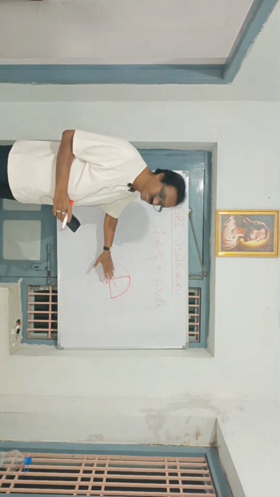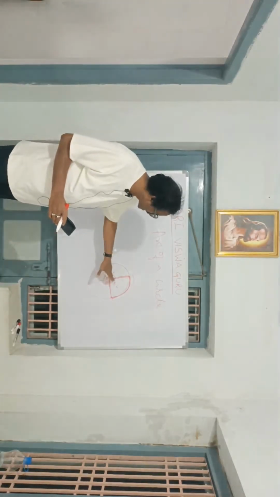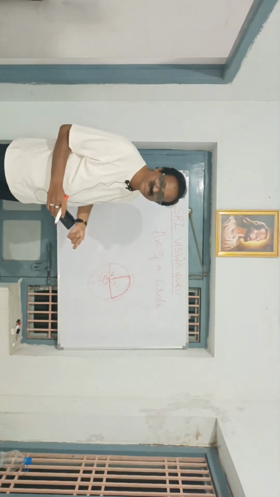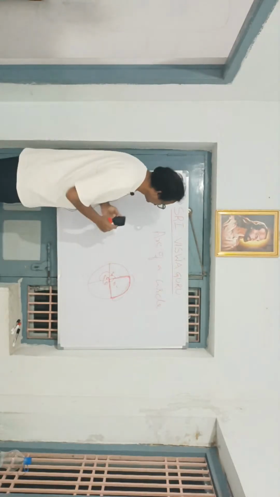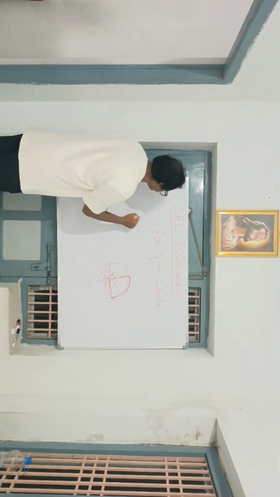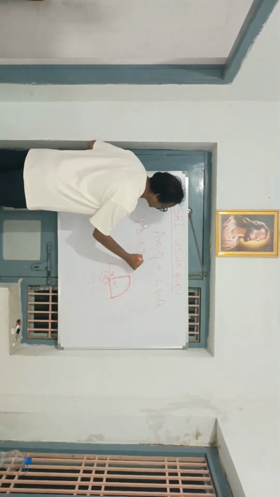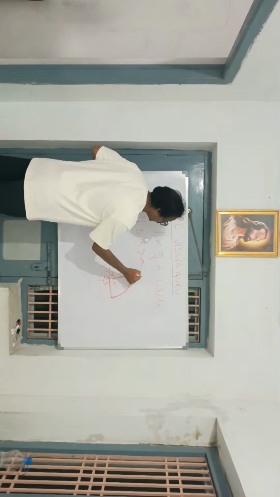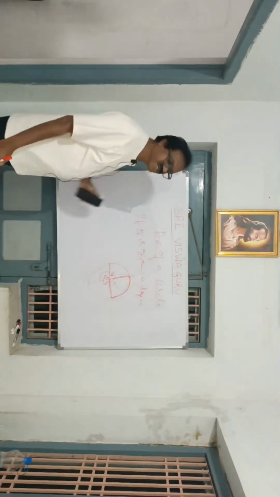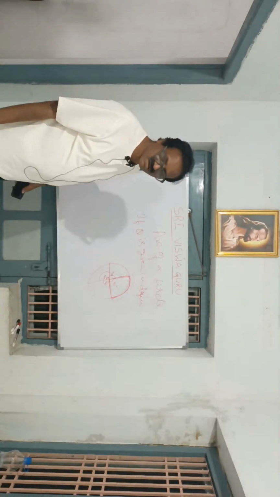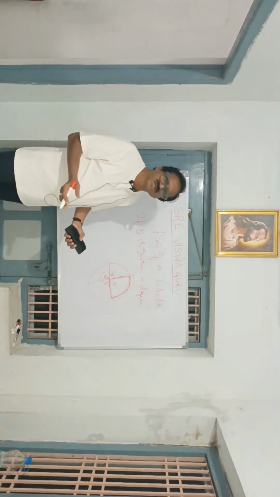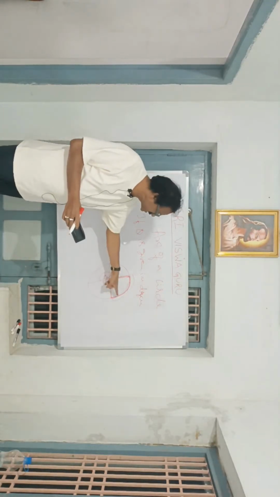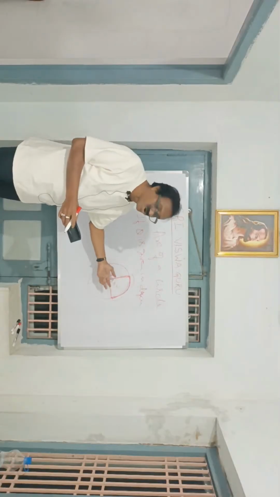But now we mention this angle as theta. If theta is given in degrees, then what is the arc of a circle?